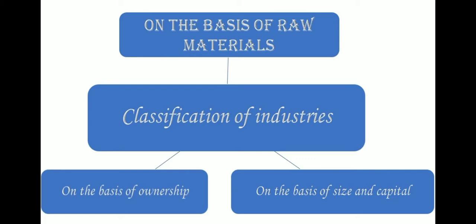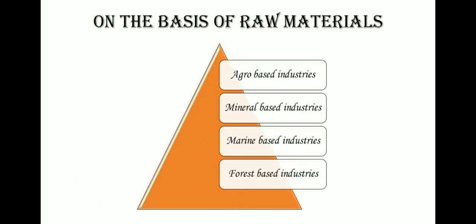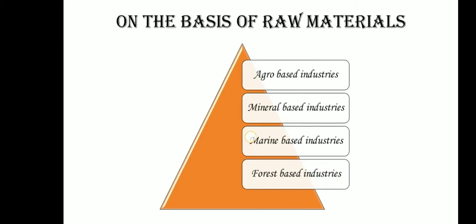Let's move on to the topic of classification of industries. Industries are classified on various bases in the following ways. That is, basis of raw materials, basis of size and capital, then basis of ownership. Let's see about one by one. On the basis of raw materials, we have agro-based industry, mineral-based industry, marine-based industry, and forest-based industries. Okay, let's see about one by one.